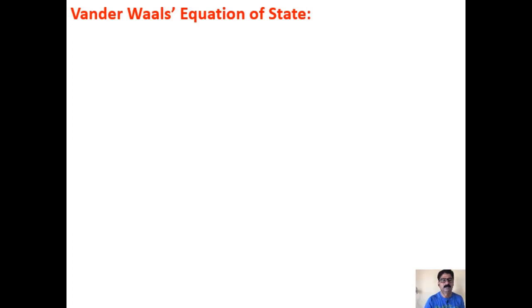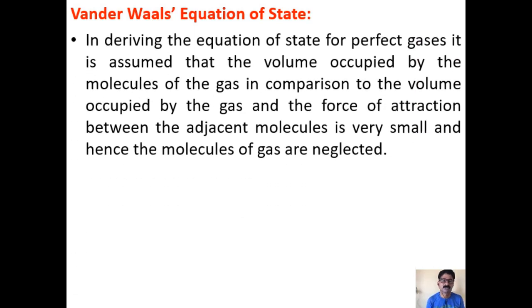Now let us come to the first equation of state, which incorporates the corrections and suits the real gases. In deriving the equation of state for perfect gases, it is assumed that the volume occupied by the molecules of the gas, in comparison to the volume occupied by the gas, is neglected, and also the force of attraction between the adjacent molecules is very small, and hence the molecular forces are neglected. This is what we do in the usual derivation of the perfect gas equation.